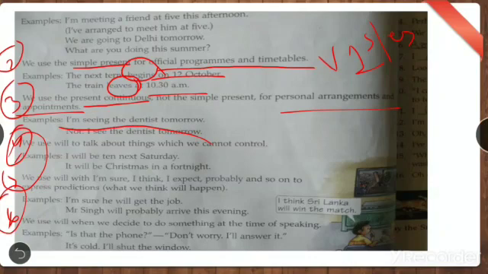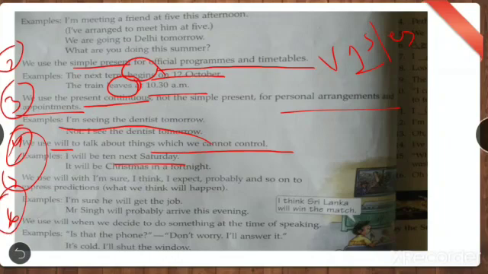Next, we use will to talk about things which we cannot control. The things which are not in our hand, in nobody's hand. For that, we are going to use will. Suppose I will be 10 next Saturday. I will be 10 means I will be 10 years old next Saturday. It might be his or her birthday, right? So I will be 10 next Saturday.